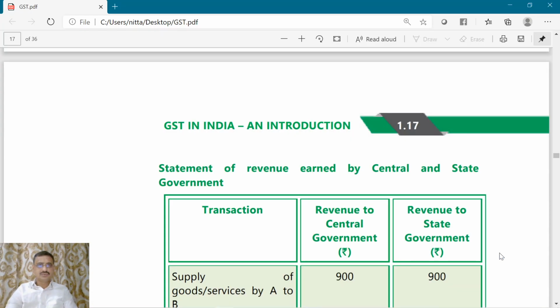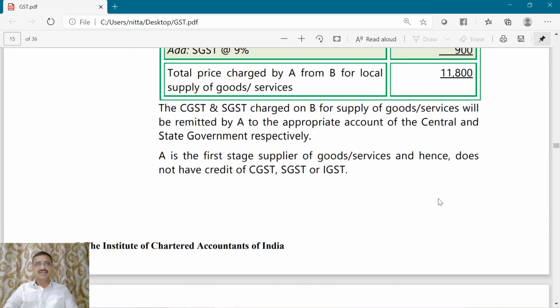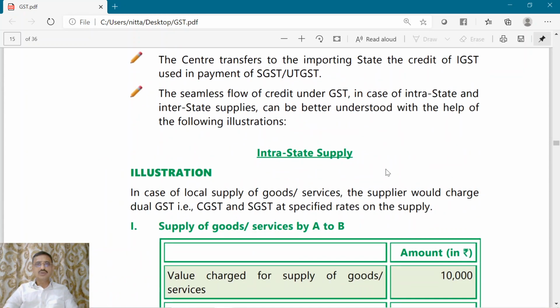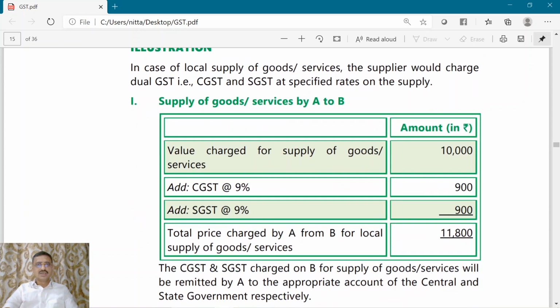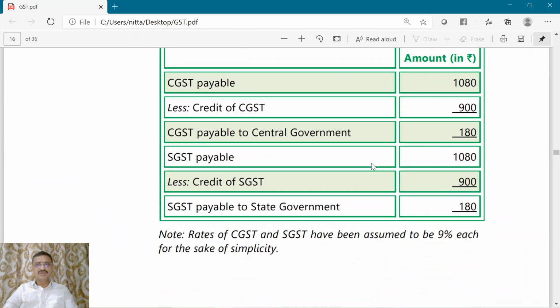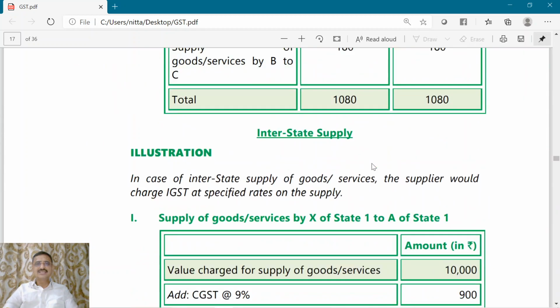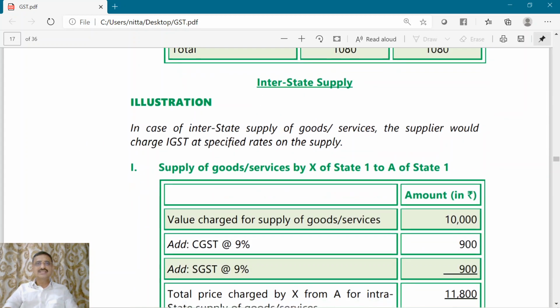Hello and welcome. We are on page number 17 of chapter 1 of the ICAI material GST for intermediate course. In the preceding class, we examined an illustration with regard to intrastate supply. In this class, we will understand an illustration with regard to interstate supply. We all know that GST is levied on supply. Of course, sale is also a form of supply.